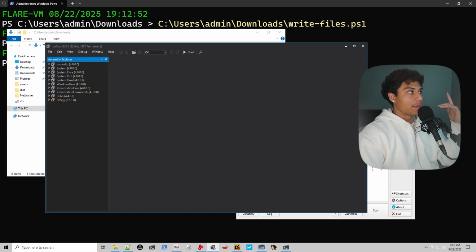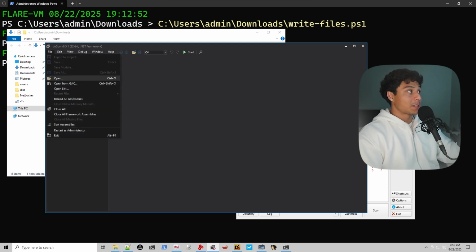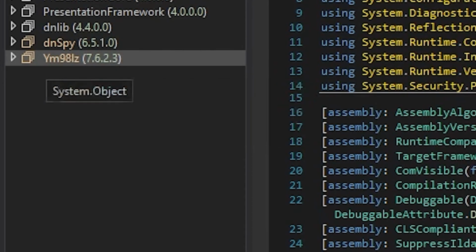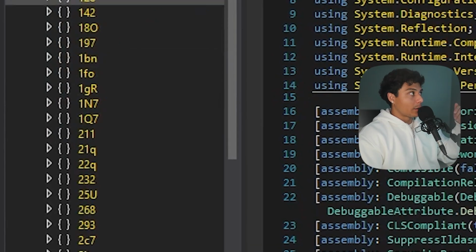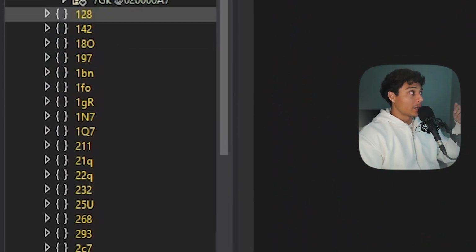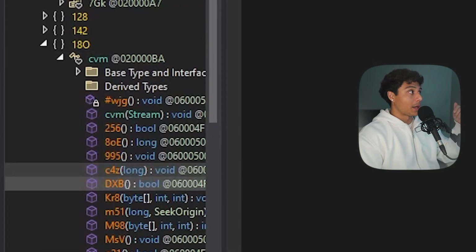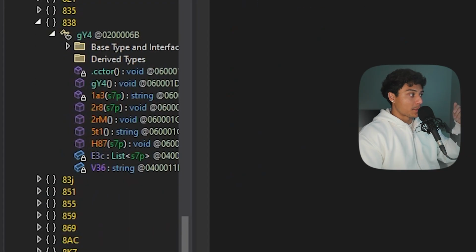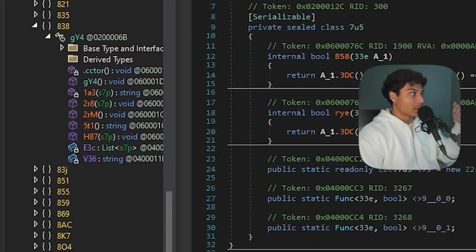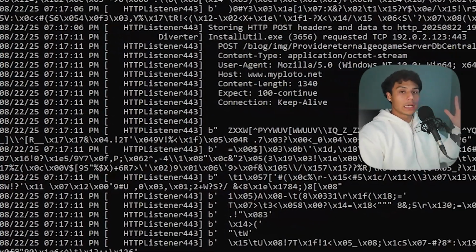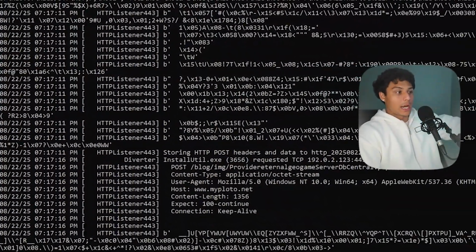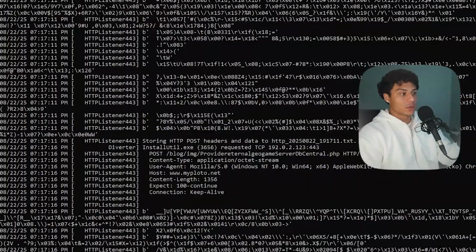And if we take a look at this one, I'm going to look in dnSpy this time, and we can see it's named YM98LZ. If we drop these down, we can see there is a ton of classes and methods and code. There is a lot here. Looks like this is pretty heavily obfuscated. We know that InstallUtil is a trusted Microsoft process, right? But we see it reaching out maliciously and exfiltrating data.